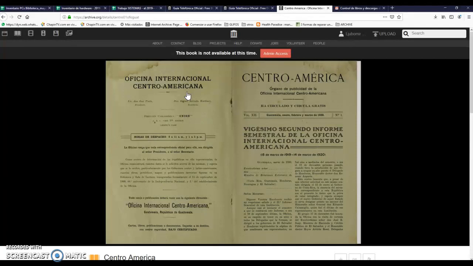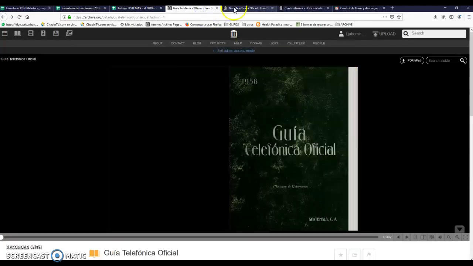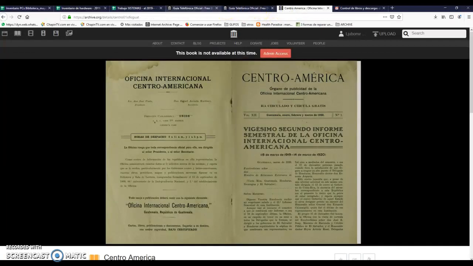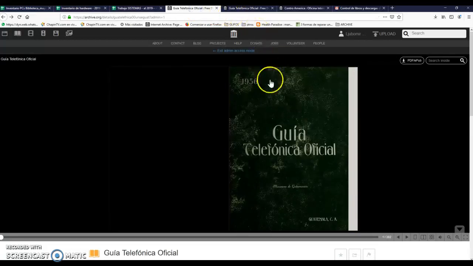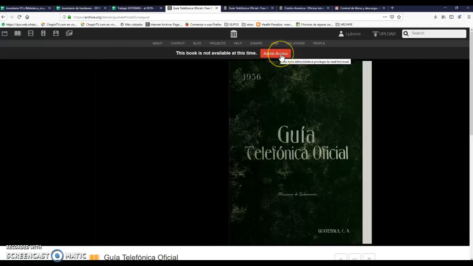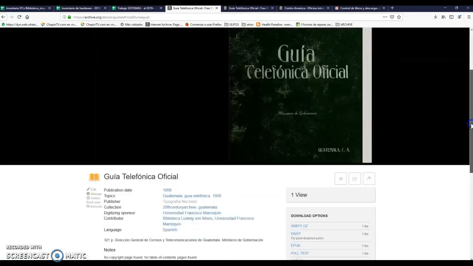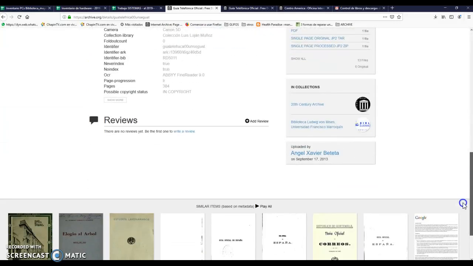So we want to share with you some other examples of what we are working on. First, I want to tell you that those three books are from a different day, from a different year. For example, this one is from 2013, and you can find that as the first time we need to get in admin access, we already log in, and you can see this